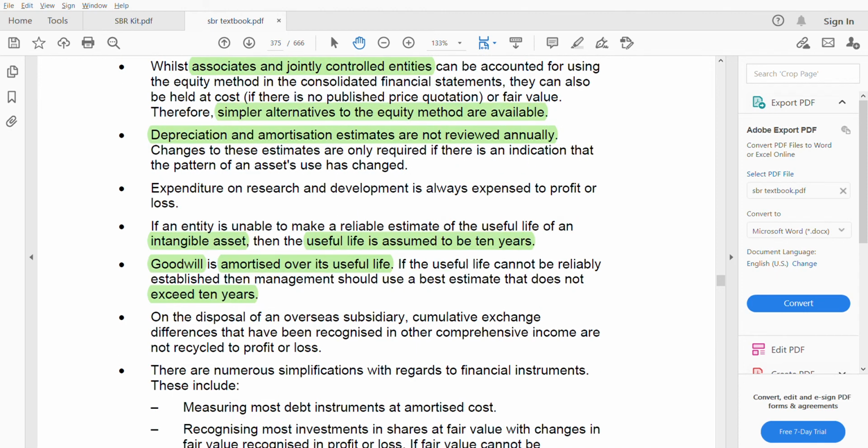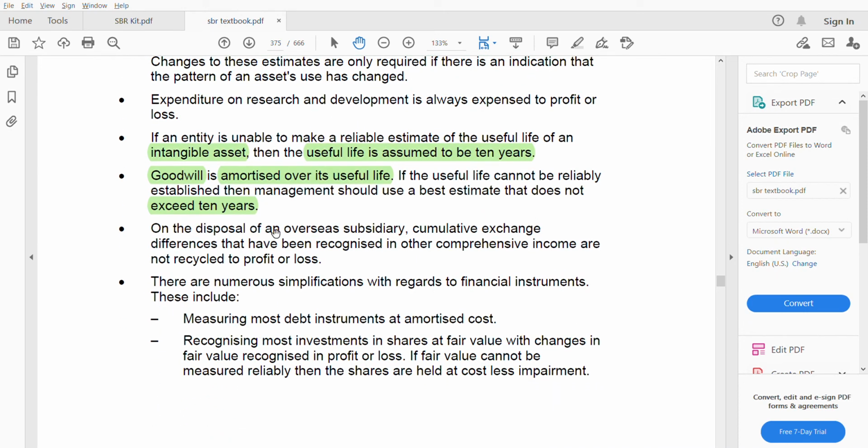Next, on the disposal of an overseas subsidiary, cumulative exchange differences that might have been recognized in OCI are not recycled to the profit and loss account. Whenever we sell a subsidiary, this is also an overseas subsidiary, where do we put the gain or loss? The exchange gain or exchange loss goes in the OCI. Under full IFRS it can be recycled back to profit and loss, but under IFRS for SMEs, it is not recycled to the profit and loss account. The exchange gain or loss stays recorded under OCI.